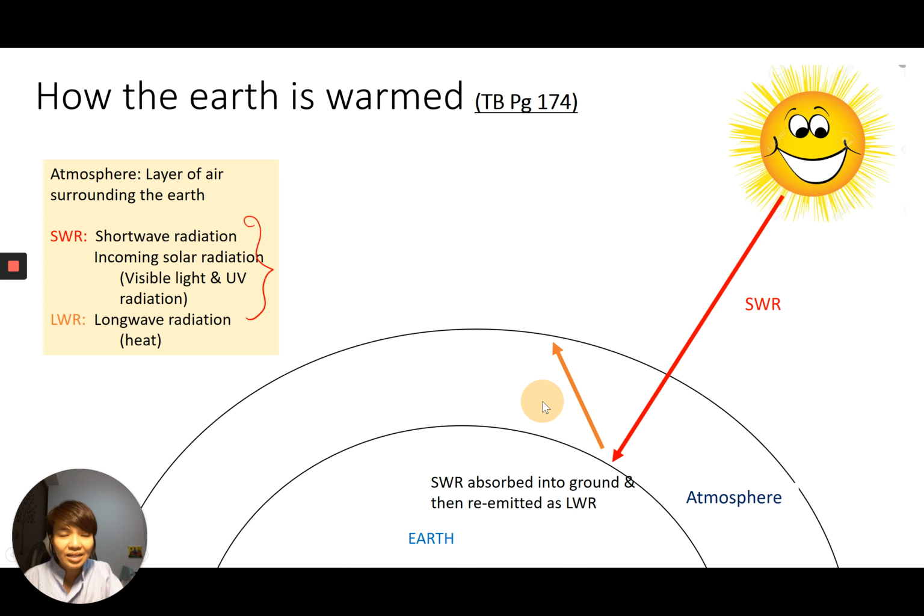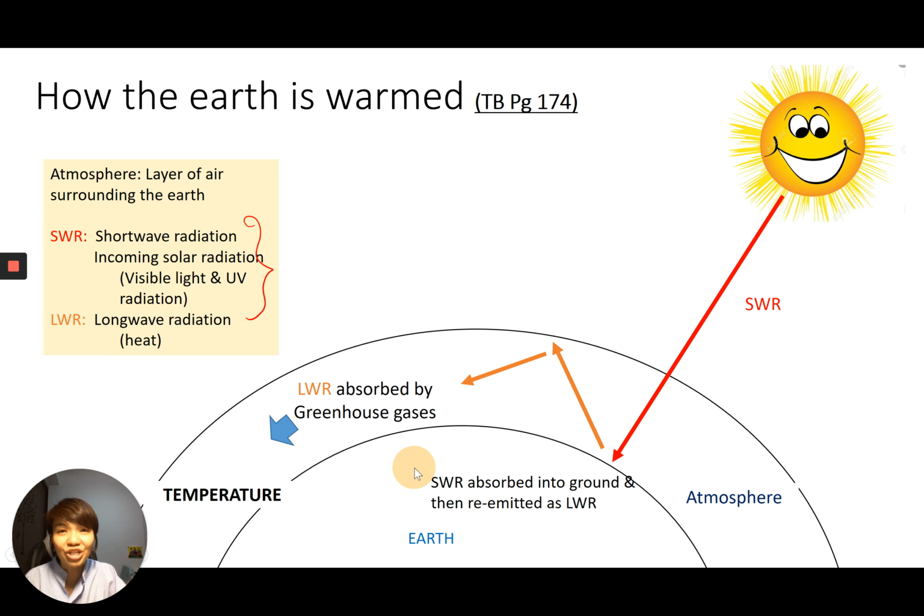And LWR will be retained by the atmosphere, because it's being absorbed by the greenhouse gases. And that gives us temperature. So this is how the atmosphere is warmed.